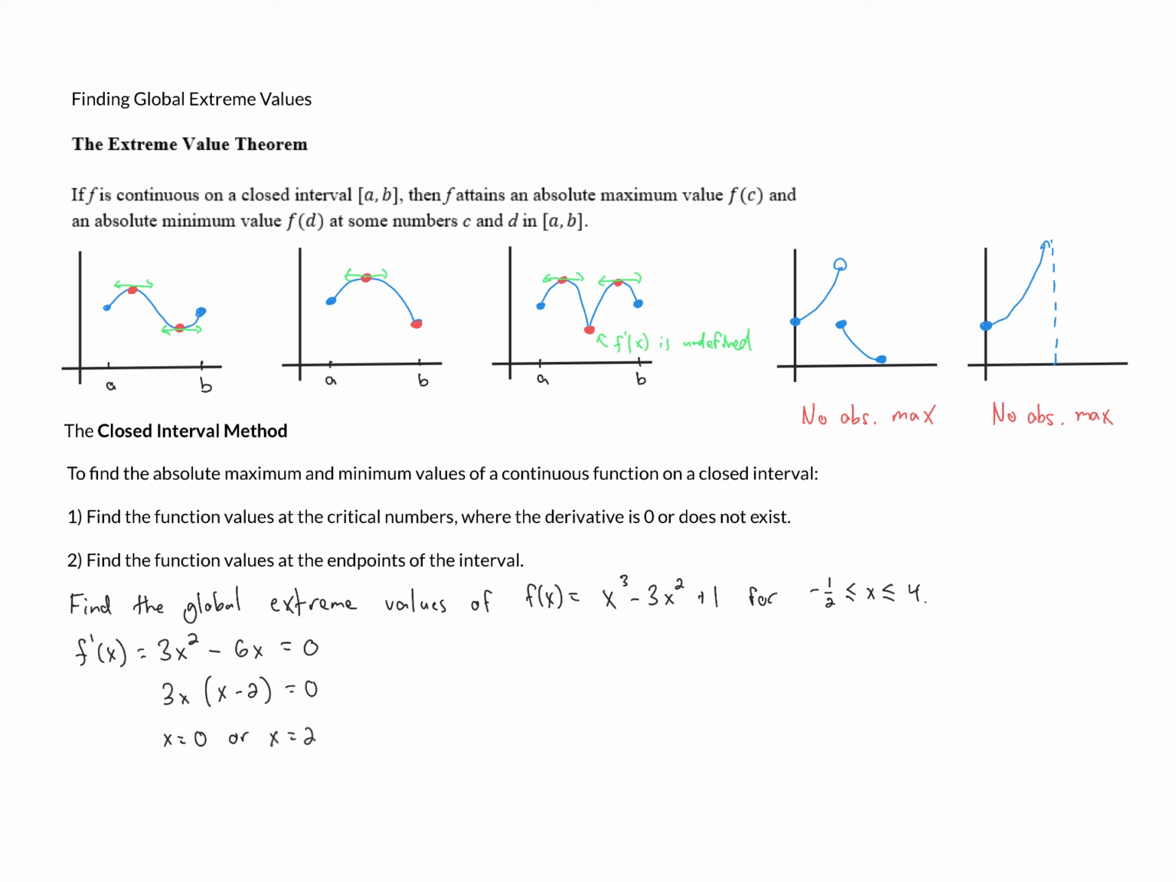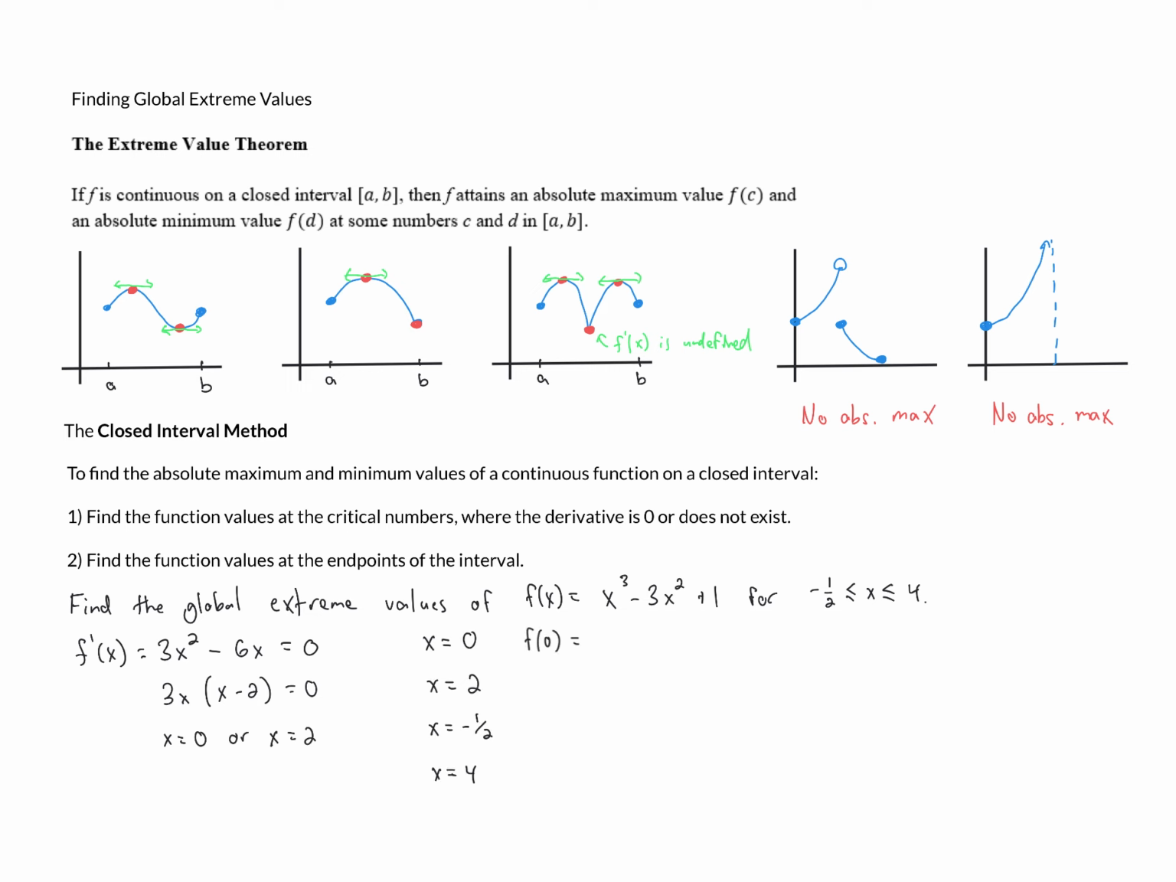Now we want to make sure that those are in our interval, and both of them are. So what this means, the closed interval method, it means we need to check the function values at those critical numbers, x equals 0 and x equals 2. We also need to check at the endpoints x equals negative 1/2 and x equals 4, we need to plug those into the function, and whichever of these is the largest function value, that is our absolute maximum, and whichever one is the smallest, that is our absolute minimum. So we need to evaluate this function at 0.